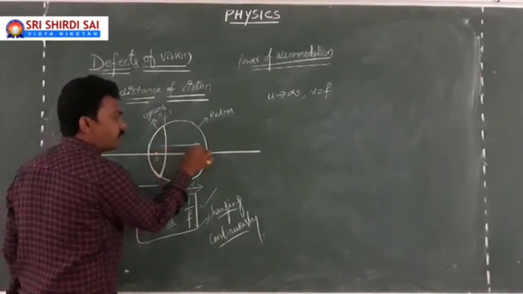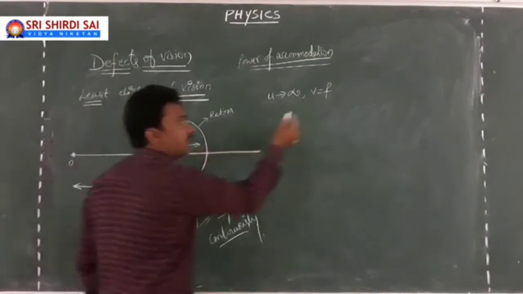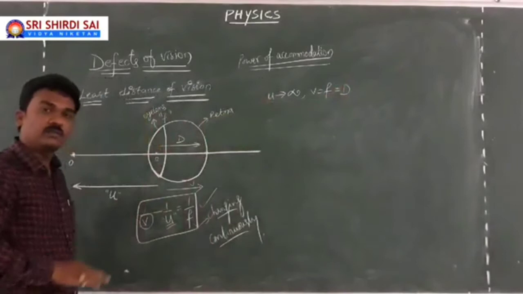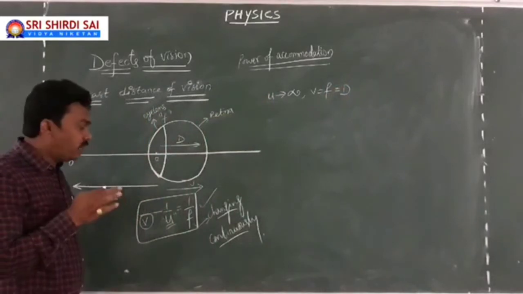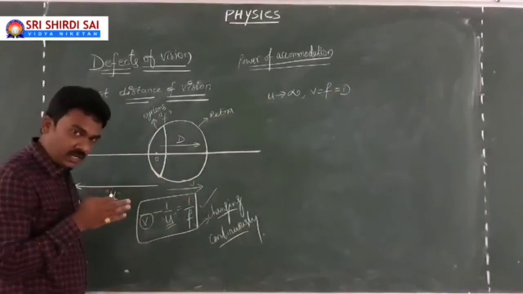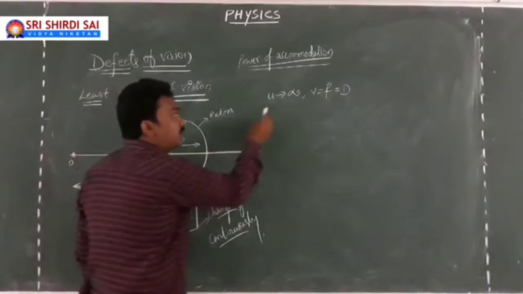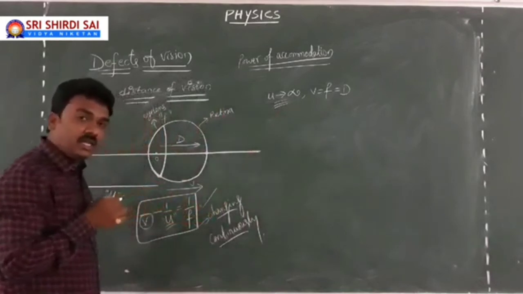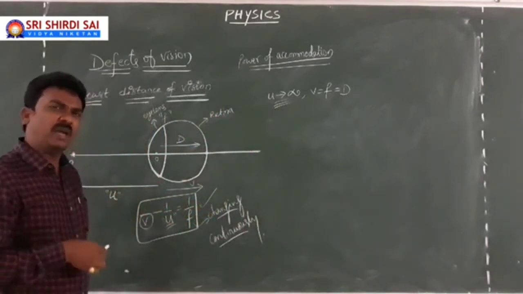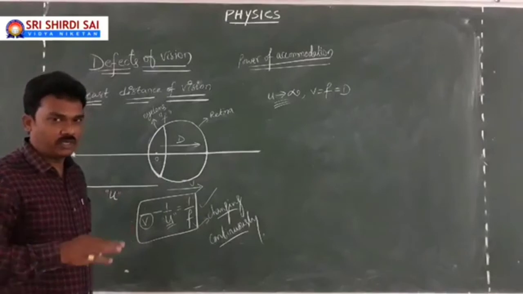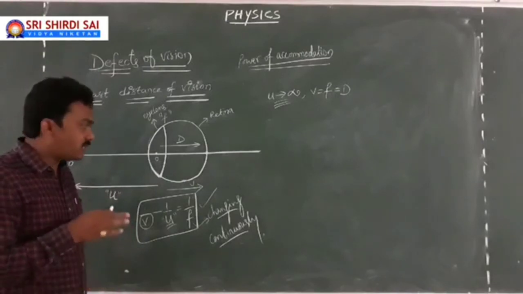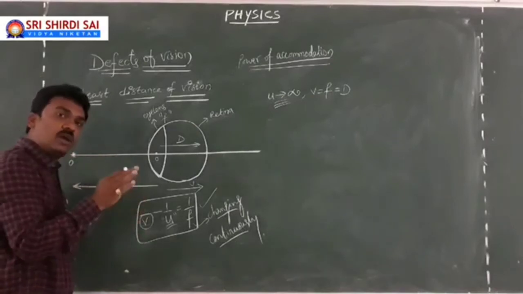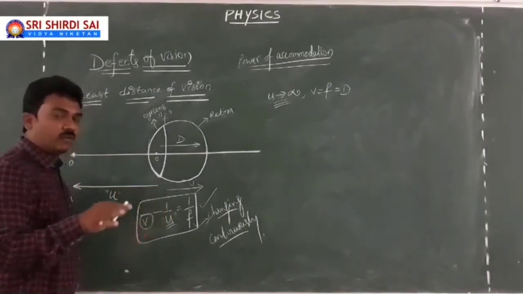Earlier you treated it as capital D, which is fixed. But the point you need to understand here is that this is the maximum distance at which a healthy eye can look at an object, which is infinite. At the same time, if the object comes close to your eye, you still have the sense of vision with your healthy eye.